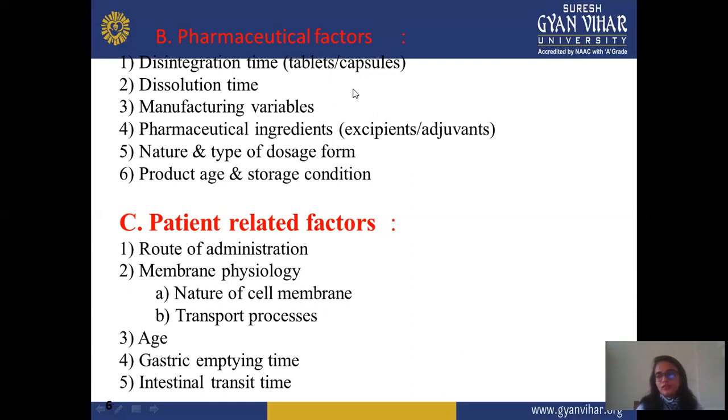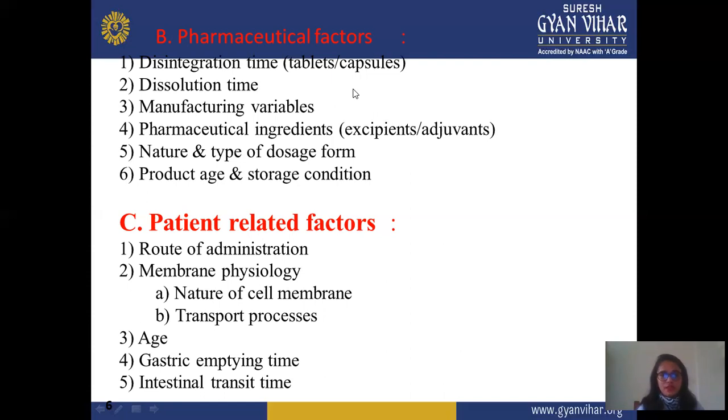You can see that some formulations show conditions like store away from sunlight or in a dark place. That's why these directions are shown, because when you store in sunlight or in an exposed area, there may be some chance it expires or gets contaminated. So always check product age and storage condition, which storage condition is required for the particular formulation.